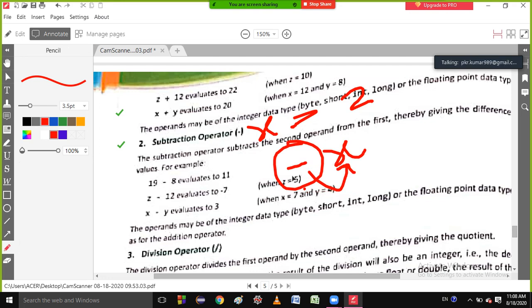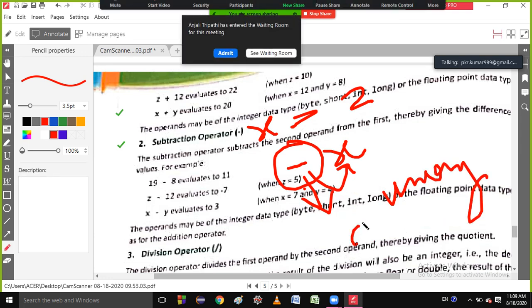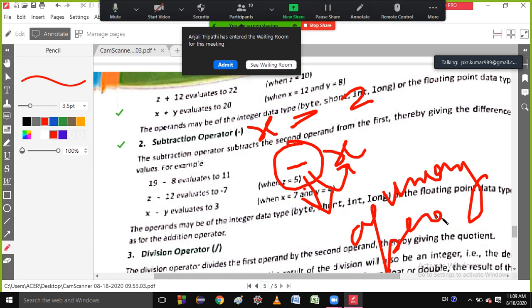This minus operator works on a single operand. So I said to you, if an operator works on a single operand, then it is called a unary operator. So that's why this minus is called a unary operator. Is it clear to you?